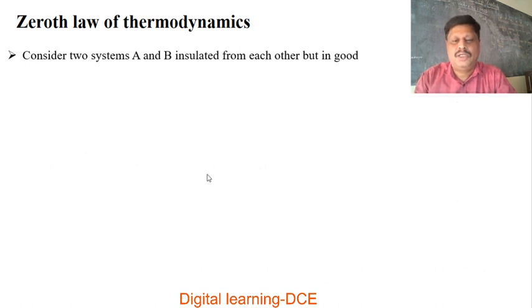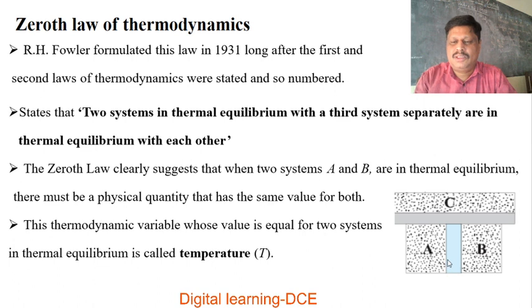So as you see in this diagram, there are three bodies A, B and C. Here A and B are separated by an insulated wall, whereas A and C, and B and C are separated by a conducting wall. If the two systems, say A and B, are separately in thermal equilibrium with a third body, then these two bodies are also in thermal equilibrium.